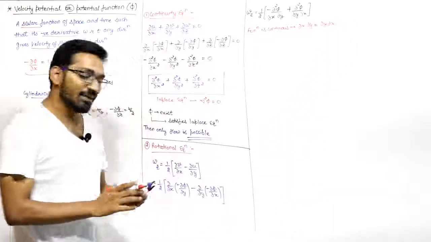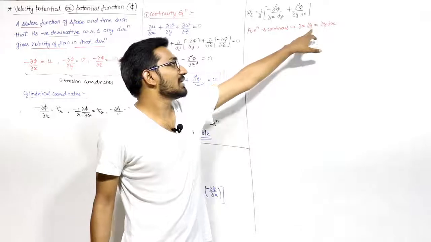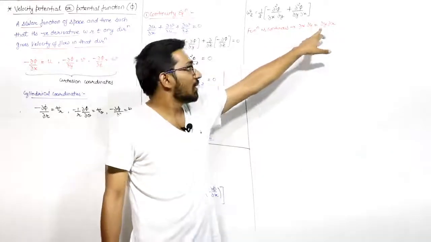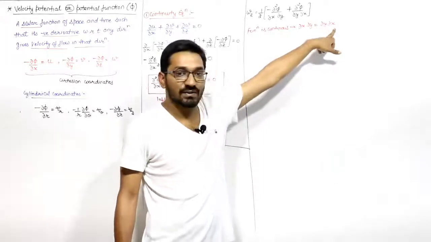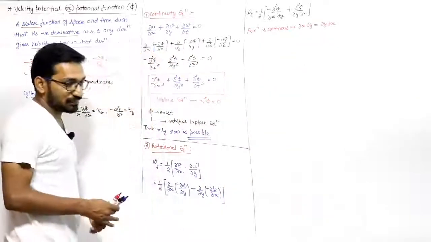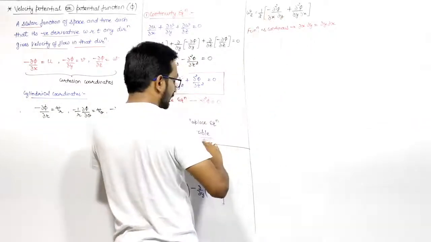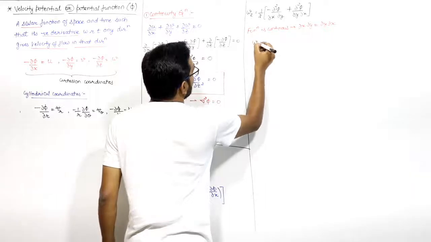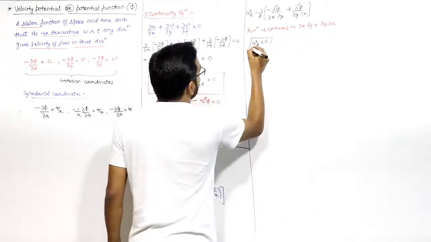What is the meaning of del x del y? It means the function is first differentiated with respect to x, then with respect to y. What is the meaning of del y del x? First you differentiate with respect to y, then with respect to x. If the function is continuous, then both are the same thing. So if they are equal, there is a minus sign here, so you find that omega z will be equal to 0.